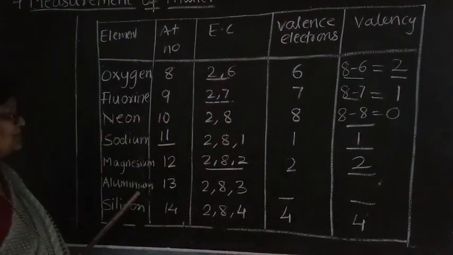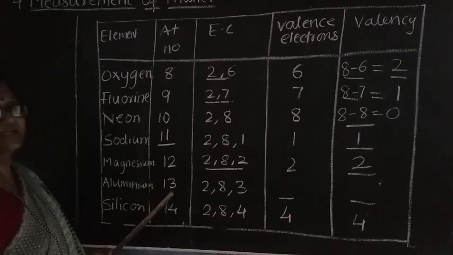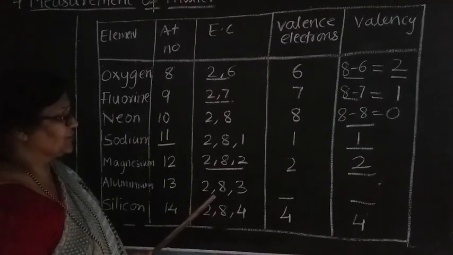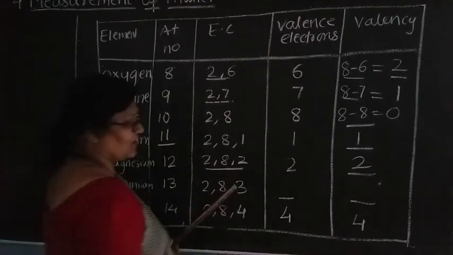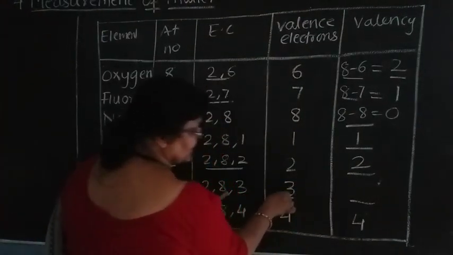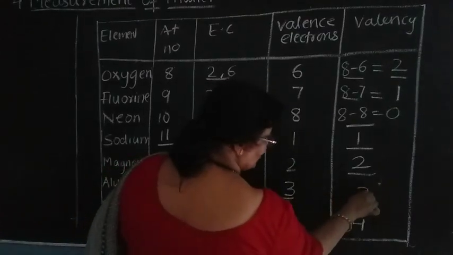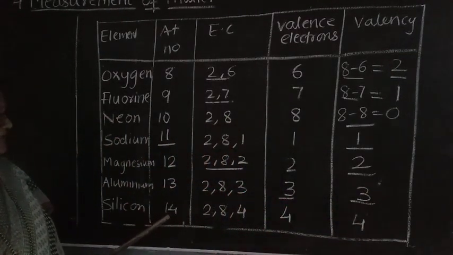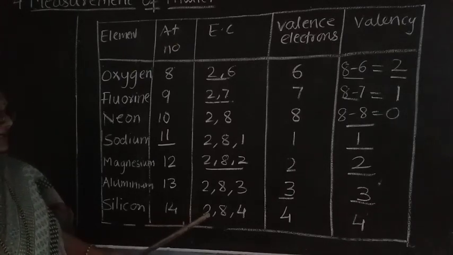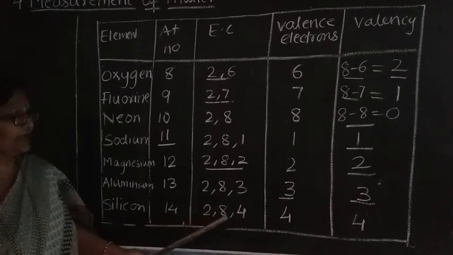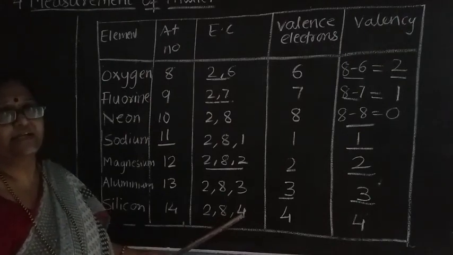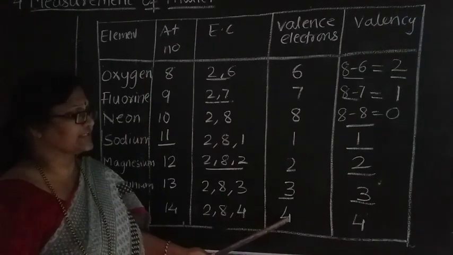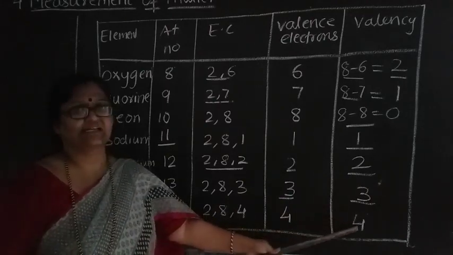Next comes aluminium. The atomic number is 13. So electronic configuration will be 2, 8, 3. The outermost orbit contains 3 electrons. So the valency is also 3. So whenever you consider silicon, atomic number is 14. Electronic configuration is 2, 8, 4. The outermost orbit contains 4 electrons. So therefore the valence electrons are 4 and the valency is 4.